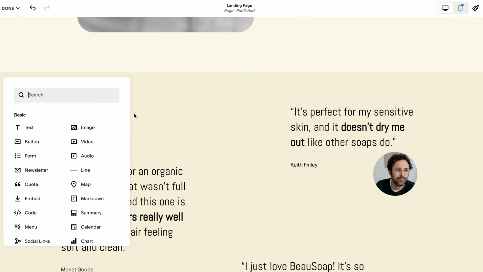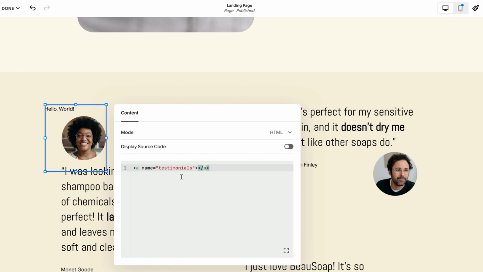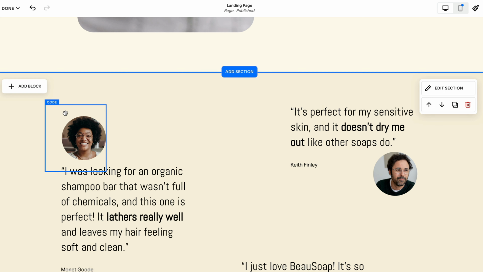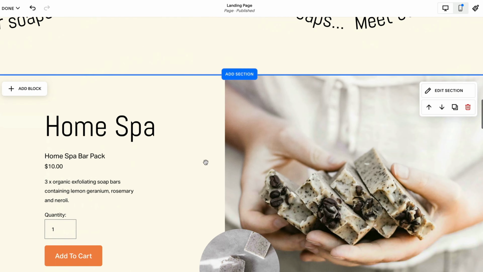So we're going to add a block. We're going to go to code. And in the code, we're going to edit the code and we're going to paste in an anchor link for testimonials. So you can see here, scrolling, that's where we're going to put the anchor link. And let's do the last one for FAQs.